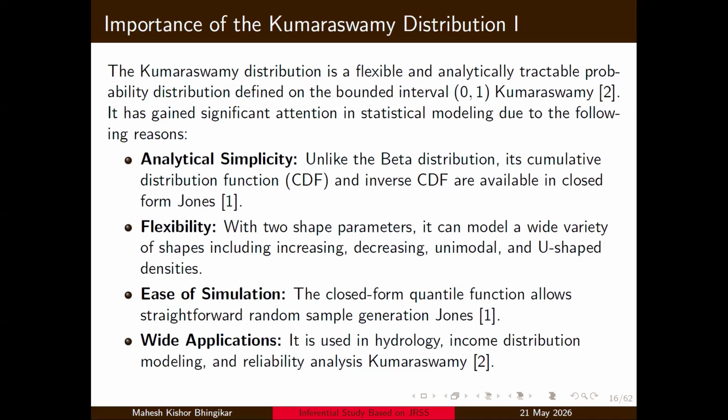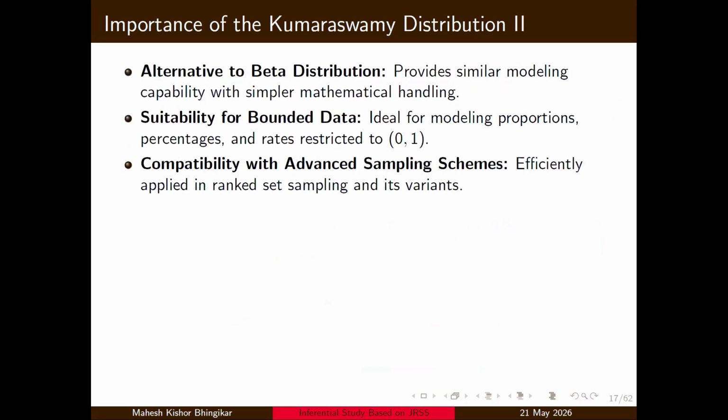the quantile function. It has wide application in hydrology, income distribution modeling, and reliability analysis. It is an alternative to the beta distribution, as I already said, because it has the bound 0 to 1. So it is specially focused on proportions and rates, which are restricted to lie between 0 and 1, and it is compatible with advanced sampling schemes. We can show further that it has better efficiency compared to other sampling schemes.